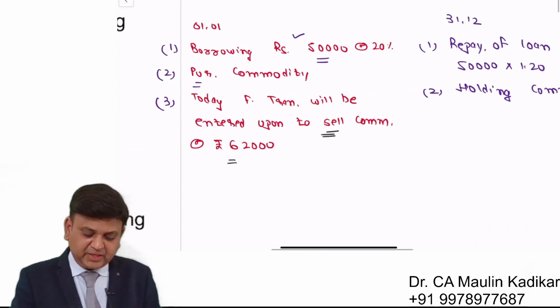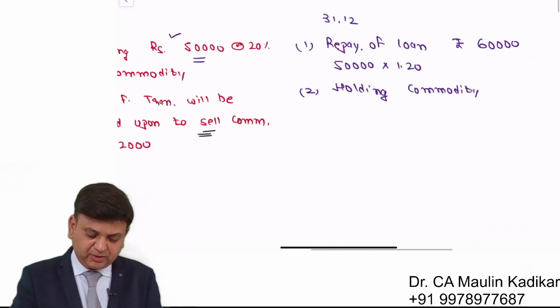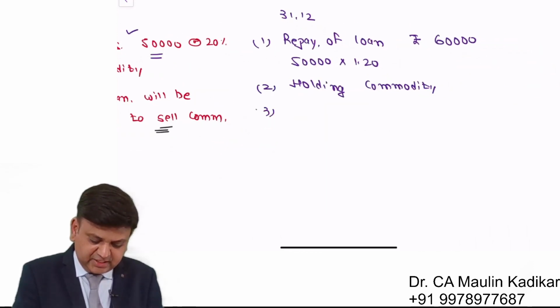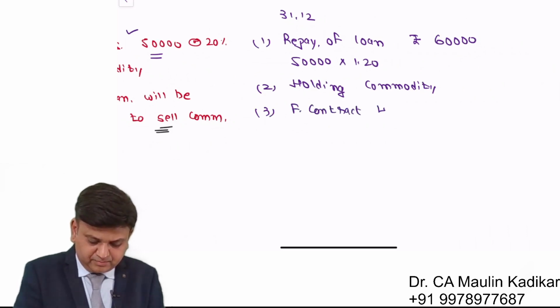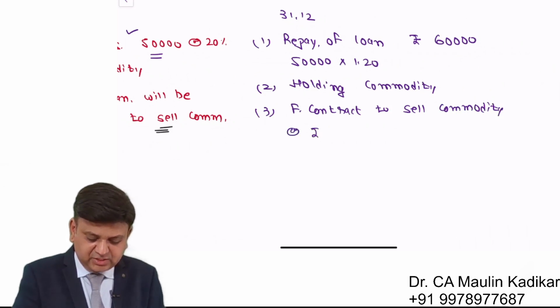And the forward contract has been entered upon. So he is having a forward contract or futures contract to sell commodity at the rate of rupees 62,000.